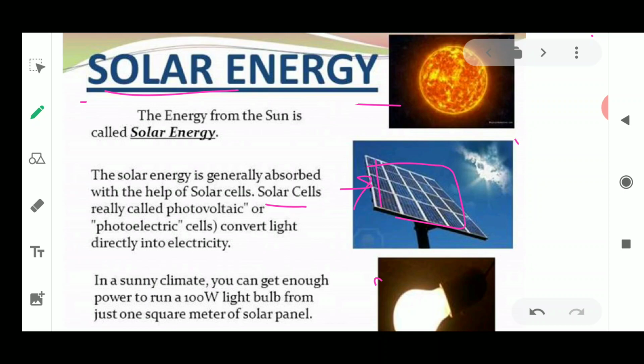In a hot sunny climate, it is very much visible that using the electricity from this solar cell, we could light a 100-watt bulb from just 1 square meter of solar panel. So we could see the utility of the solar cell. The sun's energy is utilized in the solar cell to generate electricity, because of which we could also glow the bulb in our homes.